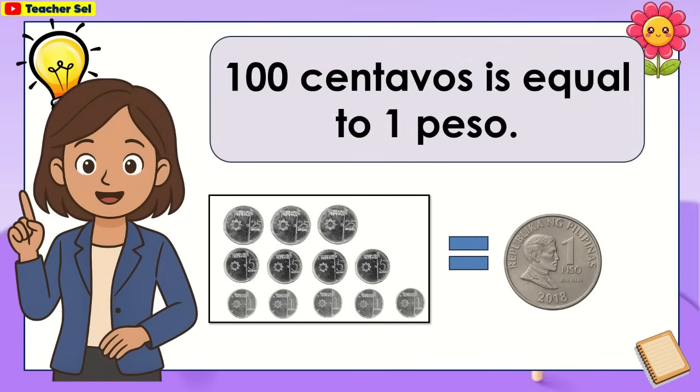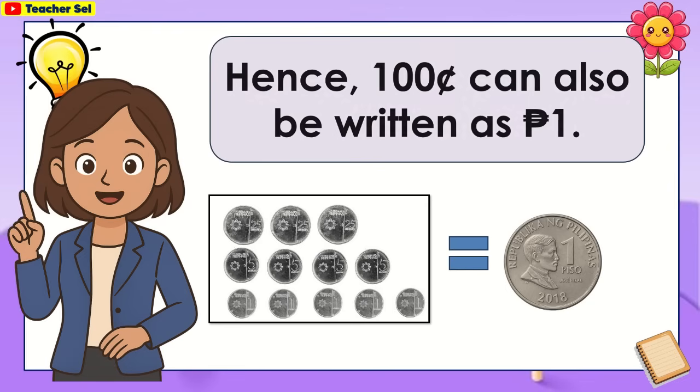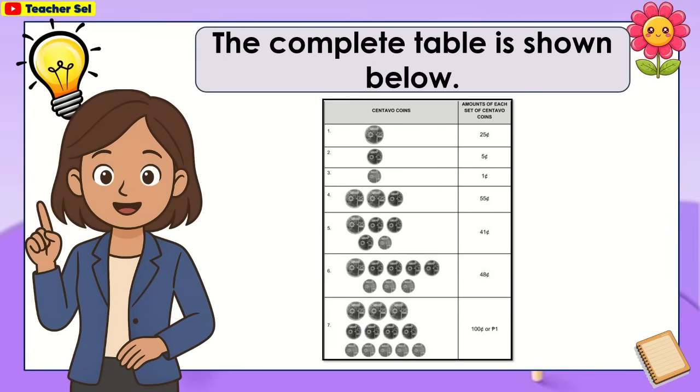100 centavos is equal to 1 peso. Hence, 100 centavos can also be written as 1 peso. The complete table is shown below.